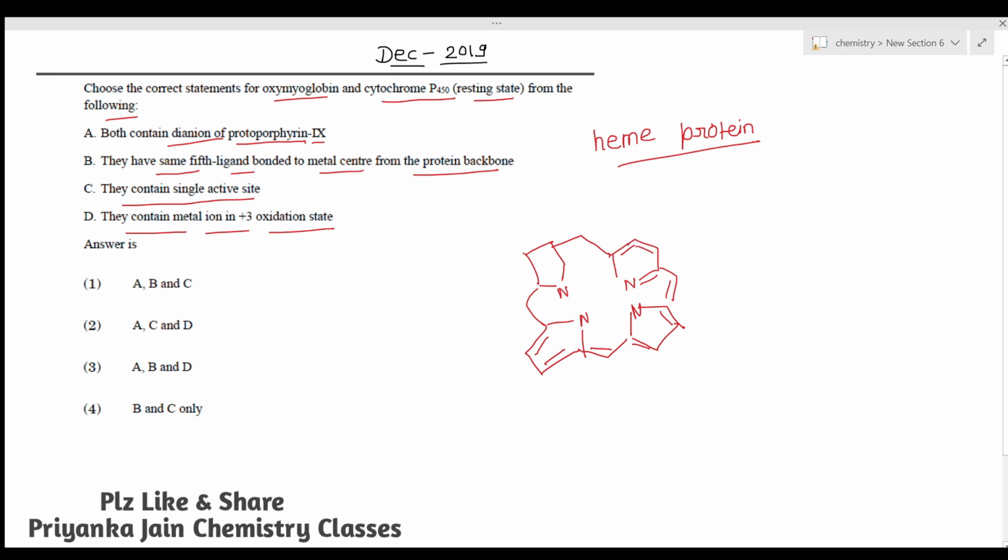This bond will be here, not here. In this manner, the bonds will be present here, right? So now the iron is present here. Iron is present at the center and it is coordinated to these 4 nitrogen atoms. It means the 4 sides of this iron are coordinated by the nitrogen atoms. Now in the case of myoglobin, at the fifth position the iron is coordinated to the imidazole ring of the histidine residue.